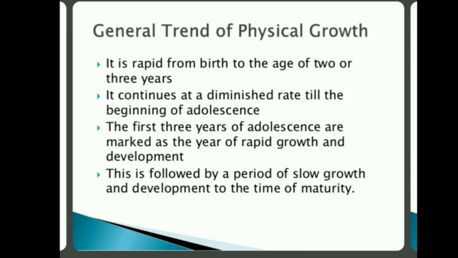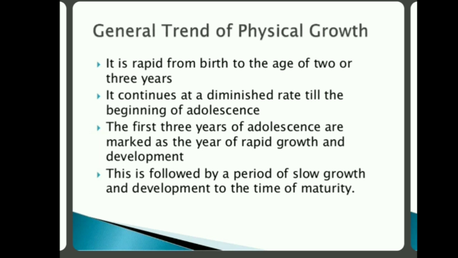And then in the first 3 years of adolescence, again very rapid growth occurs in both girls and boys, including the development of sexual characteristics and external organs.